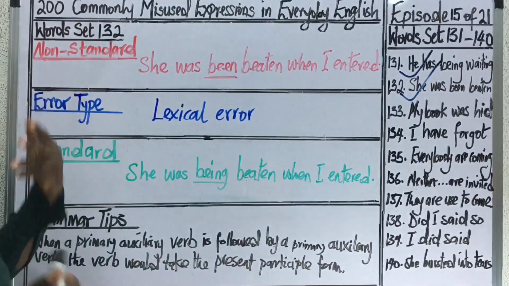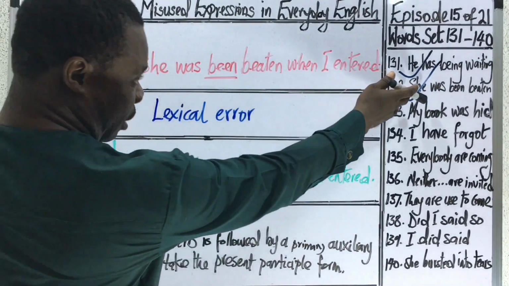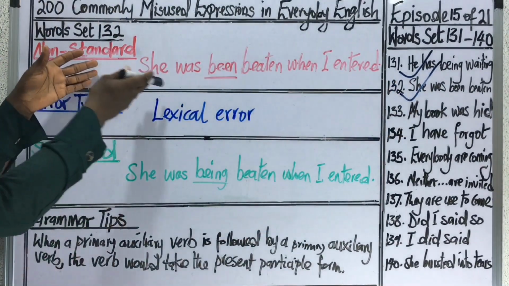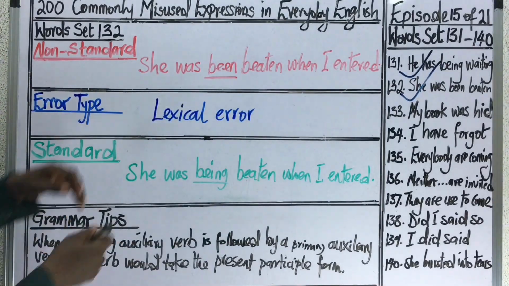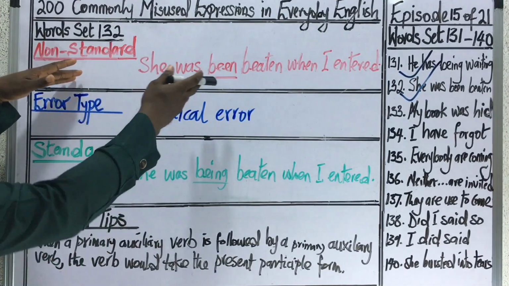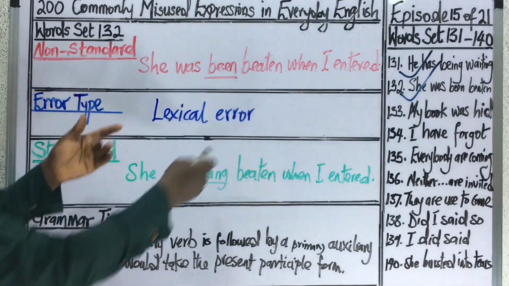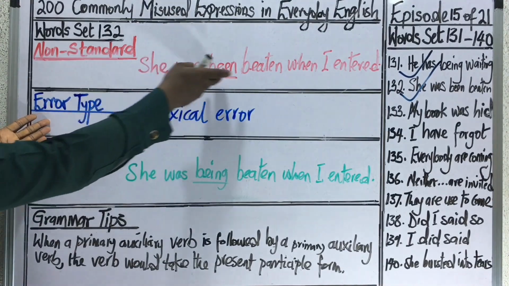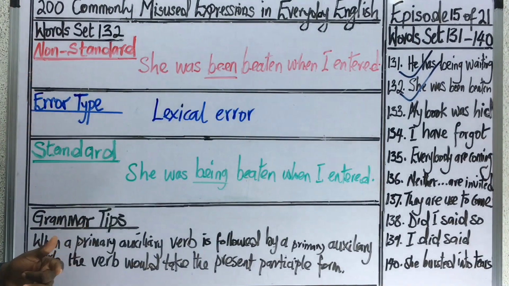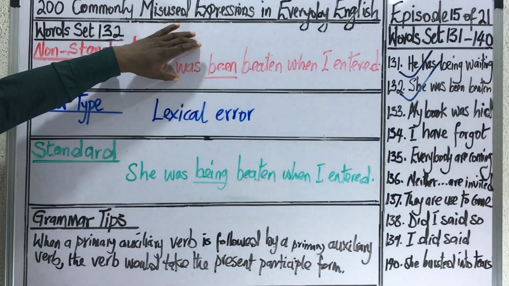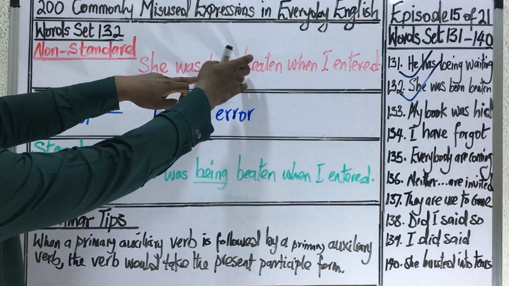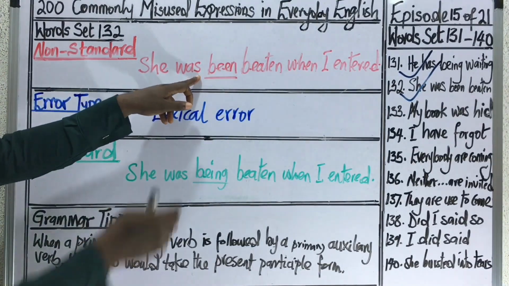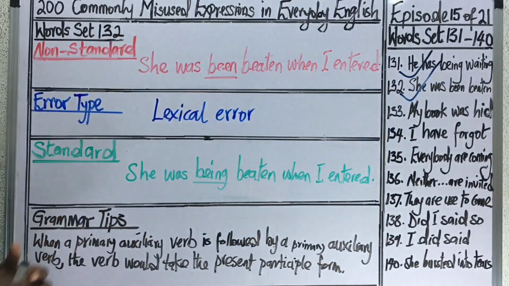The second non-standard expression from word set 132 is "she was being beaten when I entered," with the word "being" underlined in the expression to indicate a lexical error as the error type to which this expression can be classified. Now we have a lexical error in an expression if a wrong word has been used in that expression. In this case, the word "being" is not the appropriate word to use in this expression.